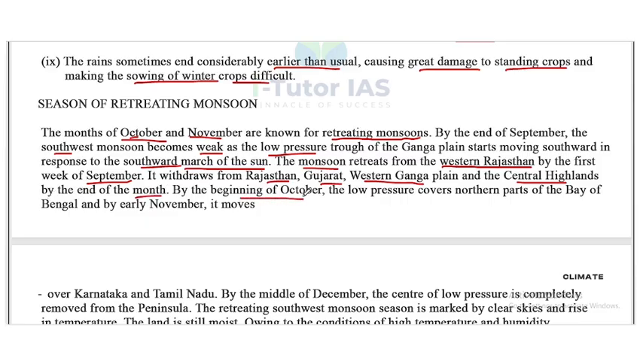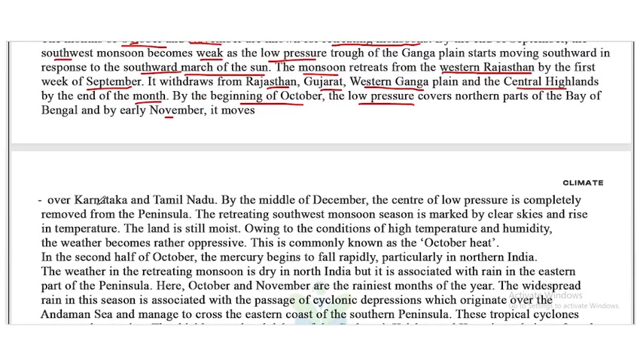By the beginning of October, the low pressure covers northern parts of the Bay of Bengal, and by early November it moves over Karnataka and Tamil Nadu. Okay, so by early November this low pressure moves over the Karnataka and Tamil Nadu region. By the middle of December, the center of low pressure is completely removed from the peninsular region.